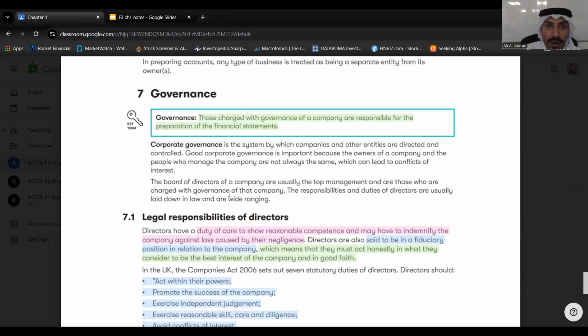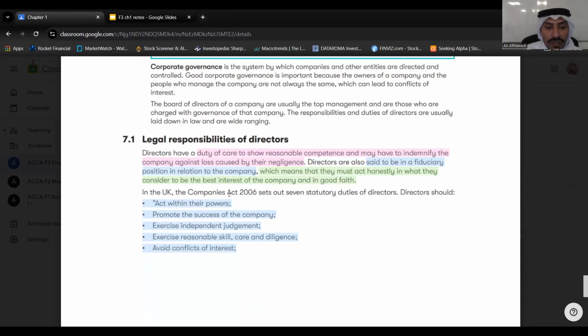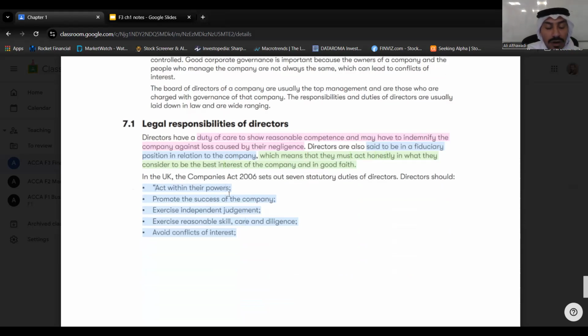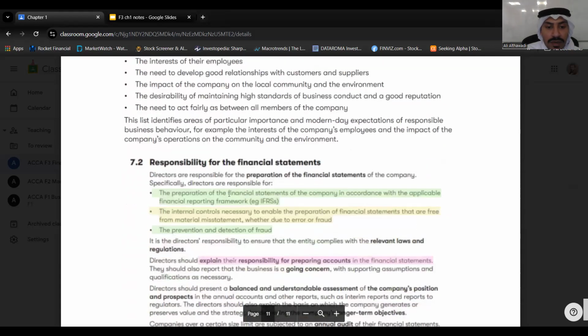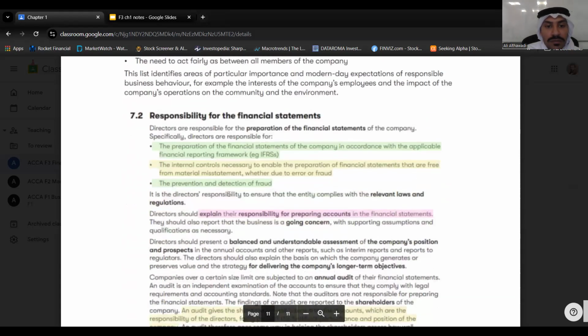Okay, they will have employees under them who are creating and doing this work, but at the end, they are the ones who are responsible for this statement. Okay, that's it. I think we covered everything in chapter 1.